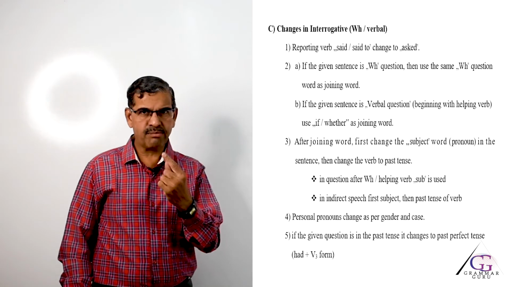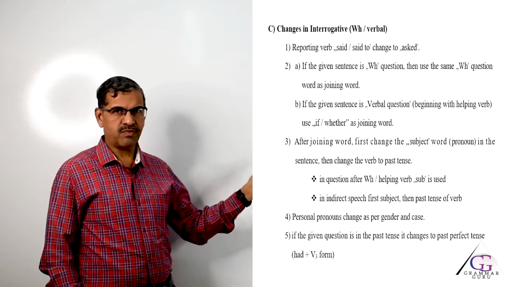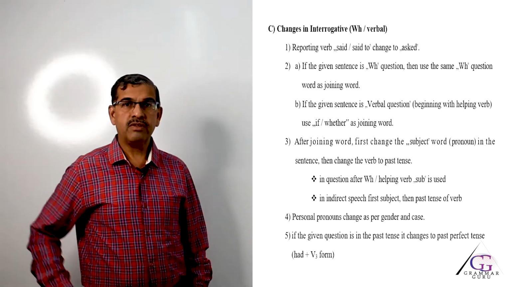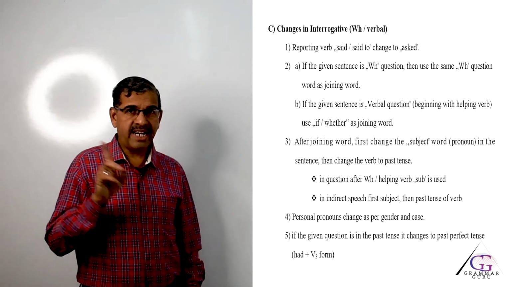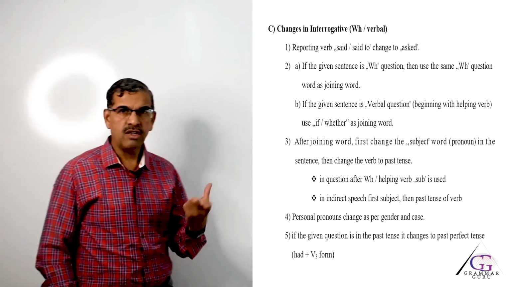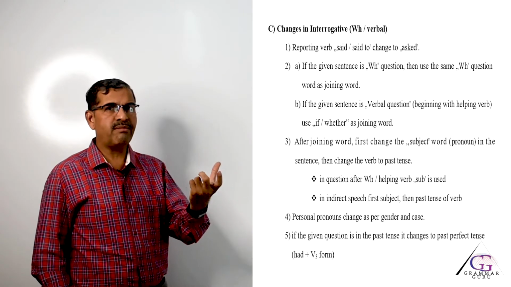Now, take one more example, the last one, which will be verbal type. He said to his friend, "Will you help me in my work?" Now, it starts with the helping verb will, ends with a question mark. So, it is a verbal question. What should be the answer? Who said to whom? He said to his friend. So, the reporting verb between them will be asked.